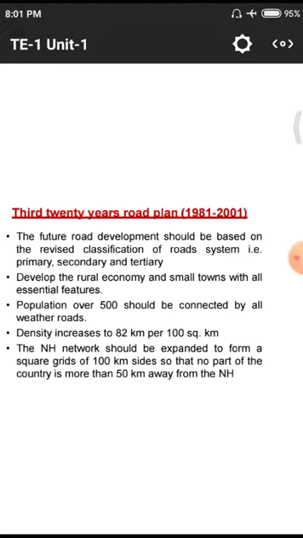This is also one of the classifications, all weather roads and fair weather roads, which we discussed in the previous class. All weather roads means roads on which we can travel in all seasons. The second classification is fair weather roads. On fair weather roads, we travel only in some seasons, like summer and winter.